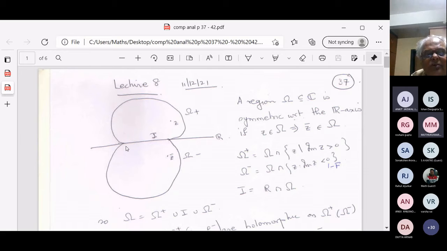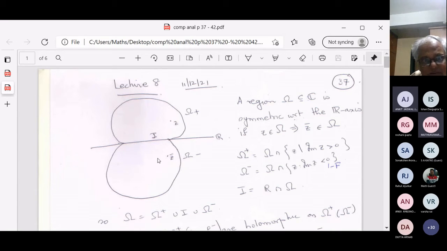As I said, I've not drawn the reflection very well. The reflection of this region does not look like this region, but think of it as some kind of an 8, which is perfect. So the lower part is a reflection of the upper part. What I have now is a function defined on this upper part. Omega minus is the reflection of this part downstairs, for negative imaginary part.